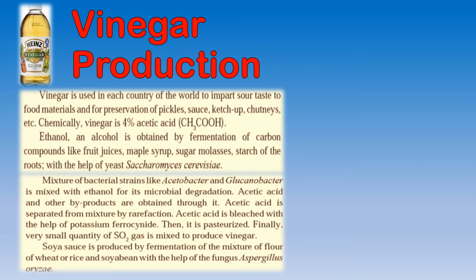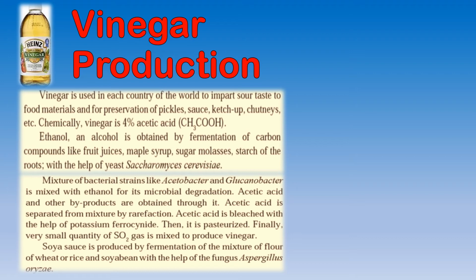Then a mixture of bacterial strains like Acetobacter and Gluconobacter is mixed with this ethanol for microbial degradation. Acetic acid and other byproducts are obtained. Important for us is acetic acid, which is separated from this mixture of other byproducts by a method called rectification.